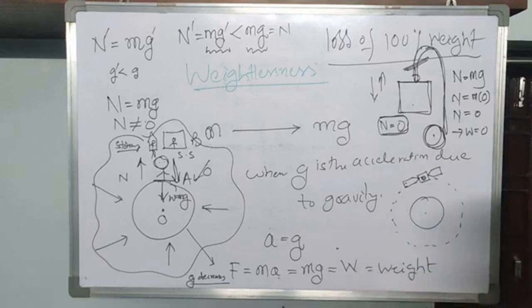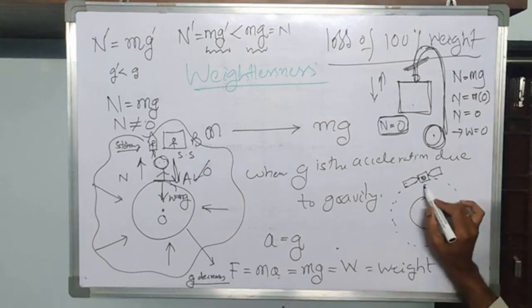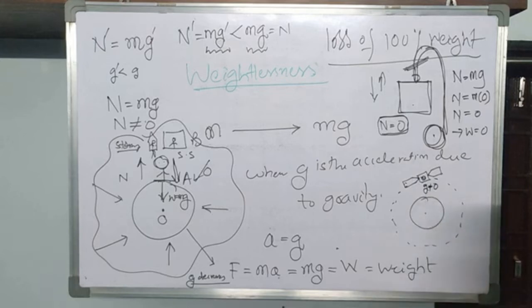Even though the satellite is far away from the Earth, g is not 0. Here g is not totally reduced to 0. Some weak gravitational force is acting on this object which is placed inside the satellite, or a person who is there in a space capsule rotating around the Earth. Okay, that we have to know. Since there is some non-zero g, we always expect some non-zero weight. Then how is this weightlessness possible here? That is important to know.